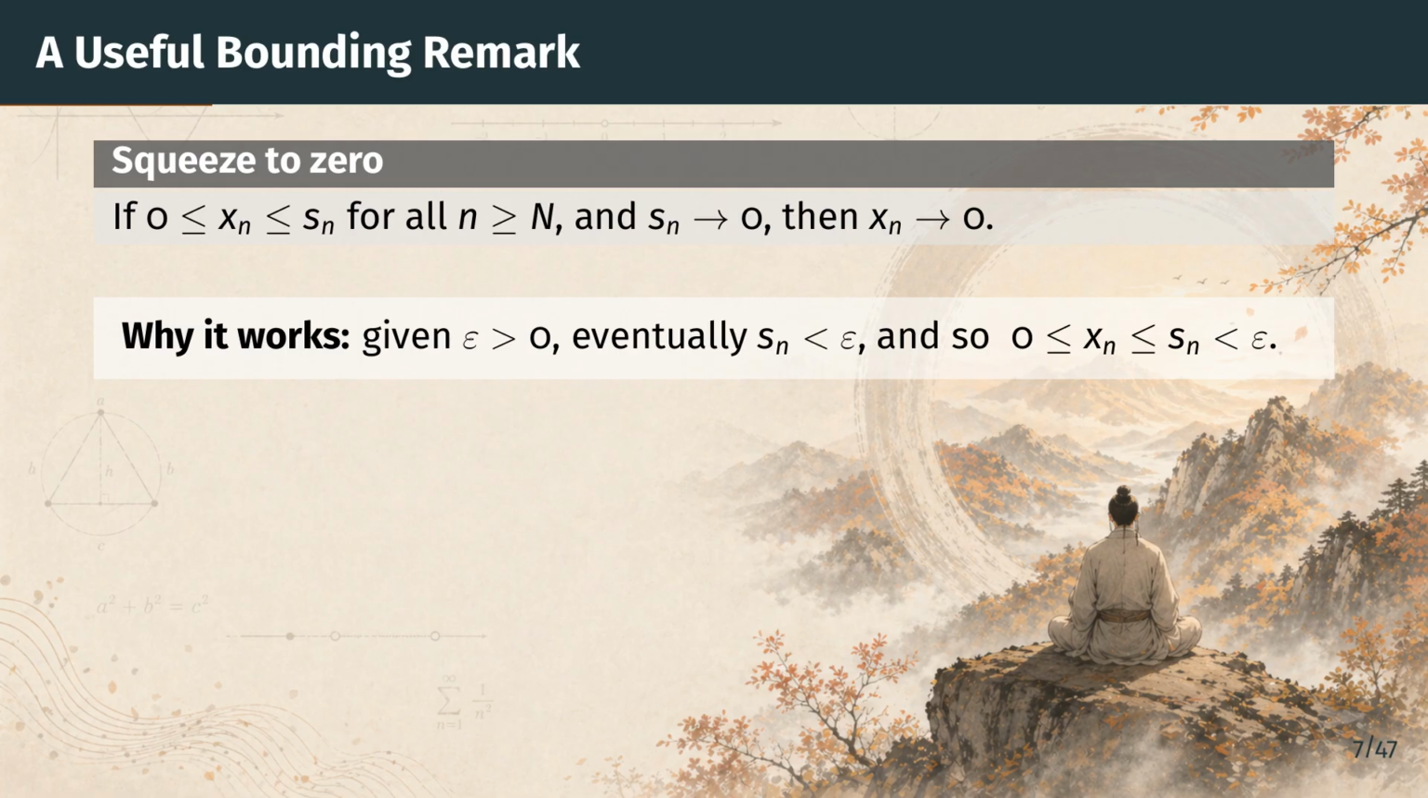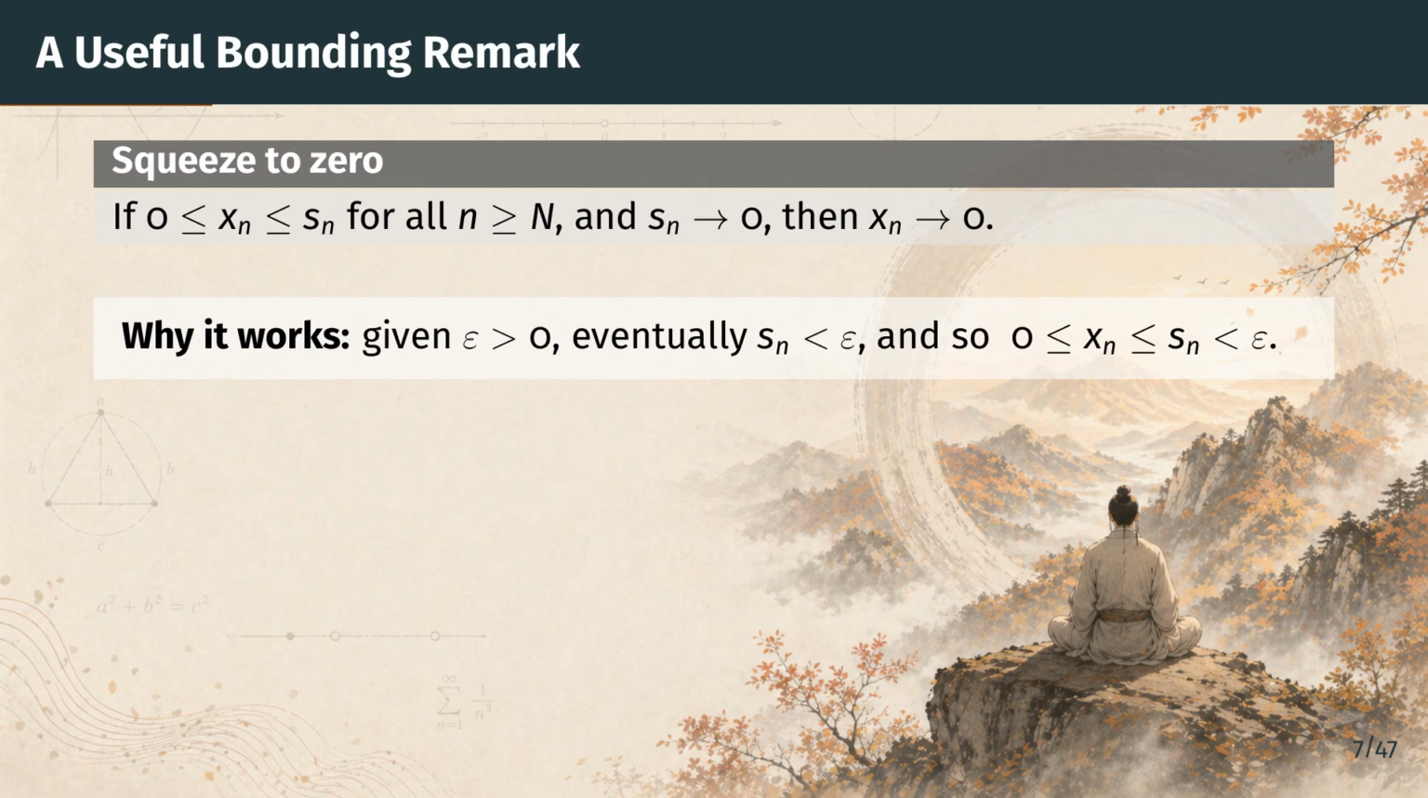Here's the bounding remark in precise form. Suppose we have a non-negative sequence, x sub n, that is dominated past some index by a sequence s sub n that we already know goes to 0. Then x sub n also goes to 0. The proof is one line.